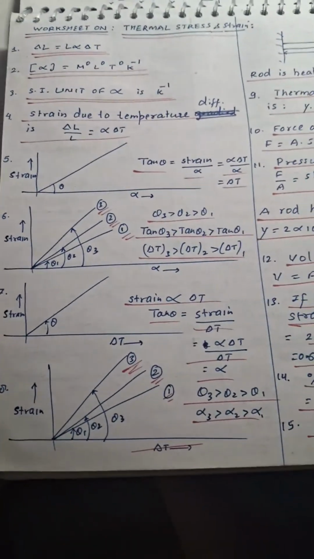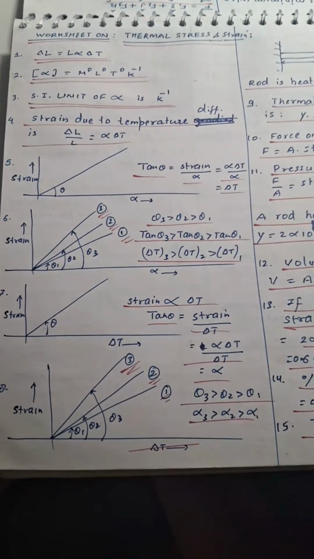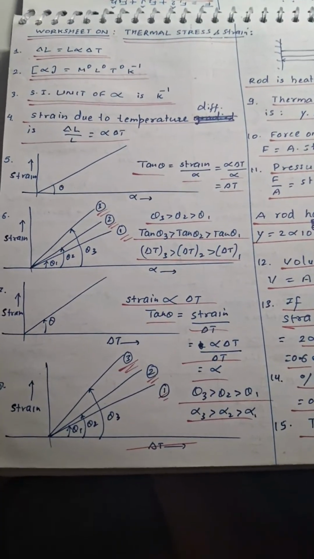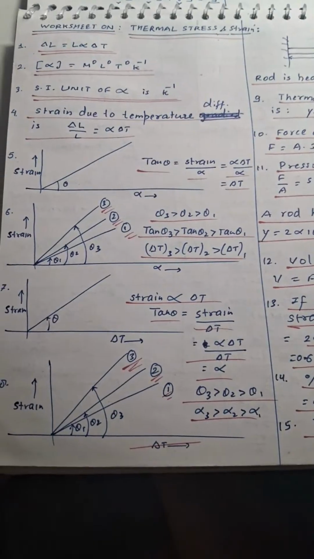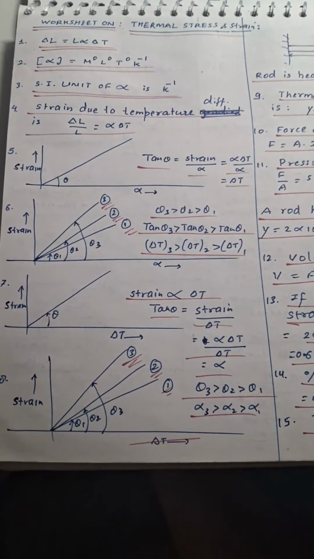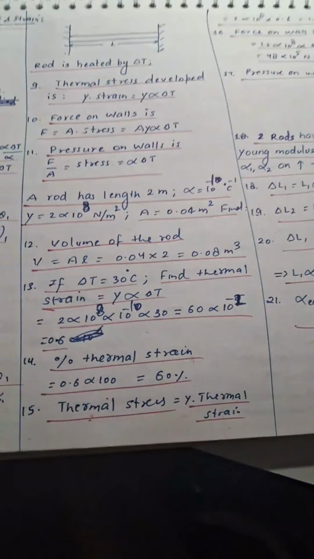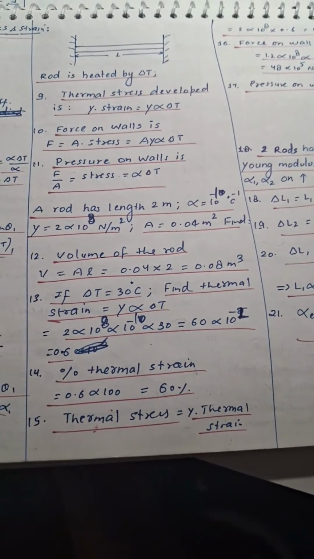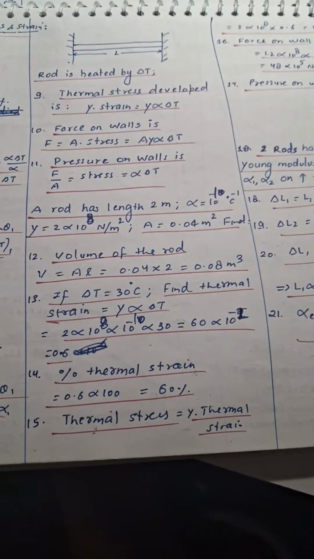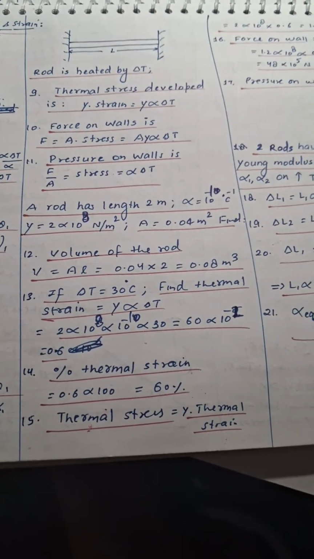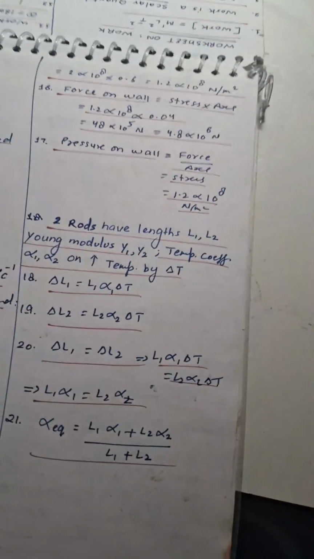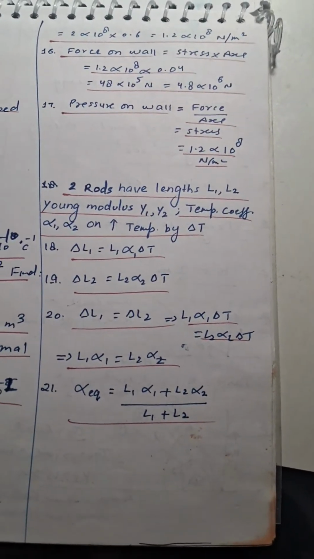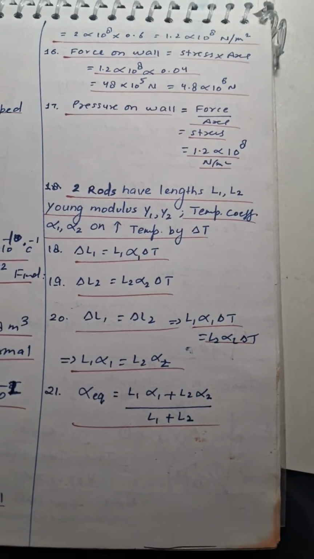Then a worksheet on thermal stress and strain, delta L, dimensions of alpha, SI unit, CGS unit, graphical based questions, analysis of angles based question. And there is a concept of thermal stress and strain, force, pressure, numerical problem on the calculation of volume, thermal strain, percent thermal strain, thermal stress, force on the wall, delta L1, delta L2, conditions for which length will not increase.